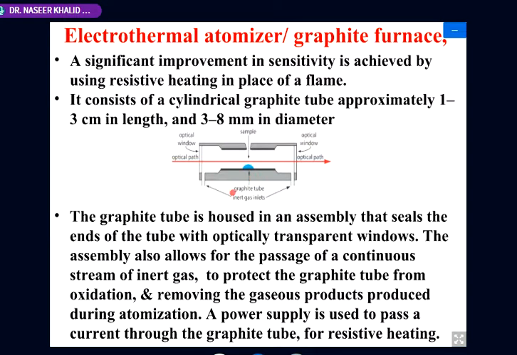in order to increase its life, we are purging gases such as argon, such as neon, depending upon the availability.